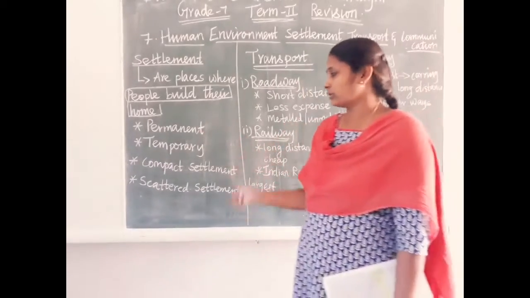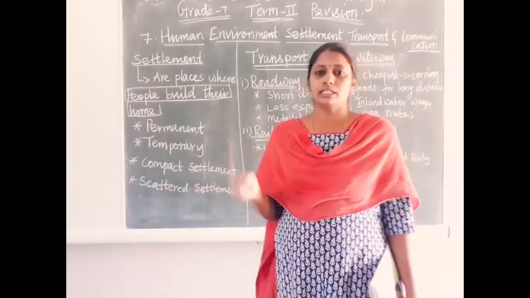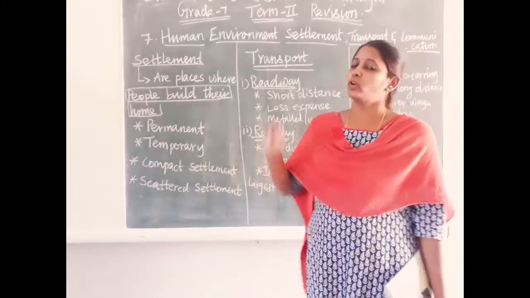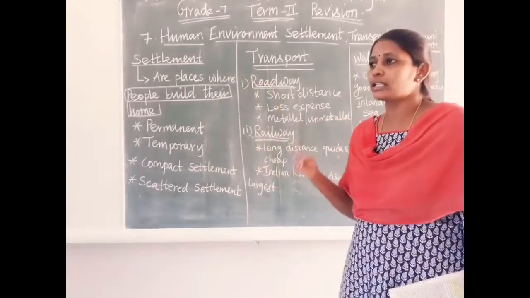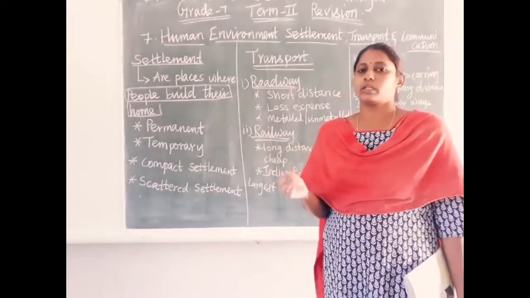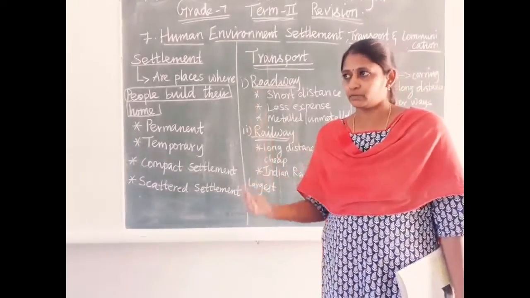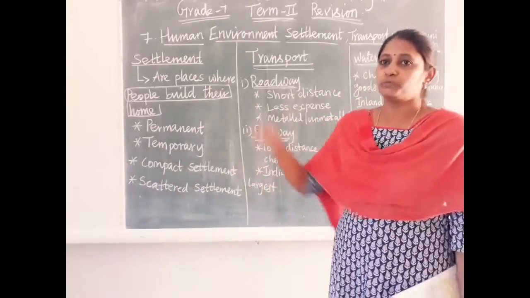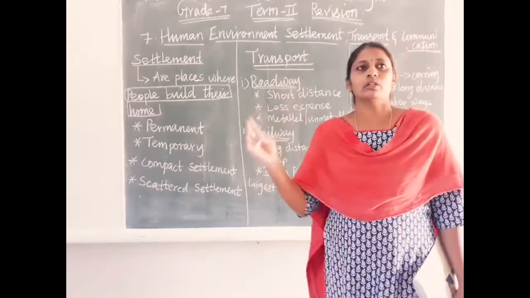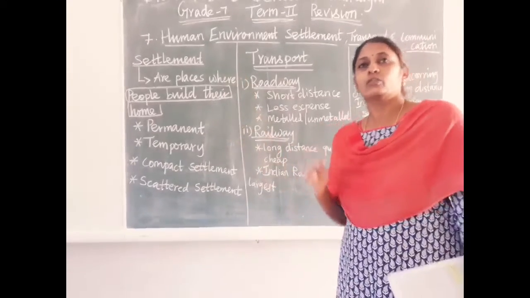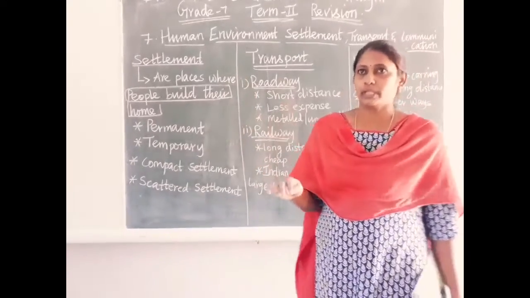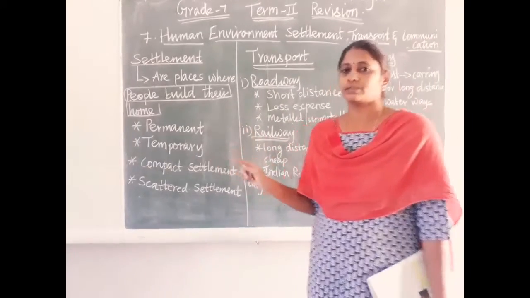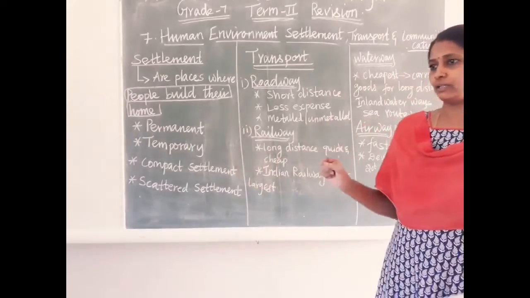When human beings settle in one place for a long period of time, it is called permanent settlement. Nowadays we buy a house or build a house and settle in that house for a long time, minimum 10 years or 20 years, 30 years, 40 years like that. For a long period we settle in one place. That is called permanent settlement.